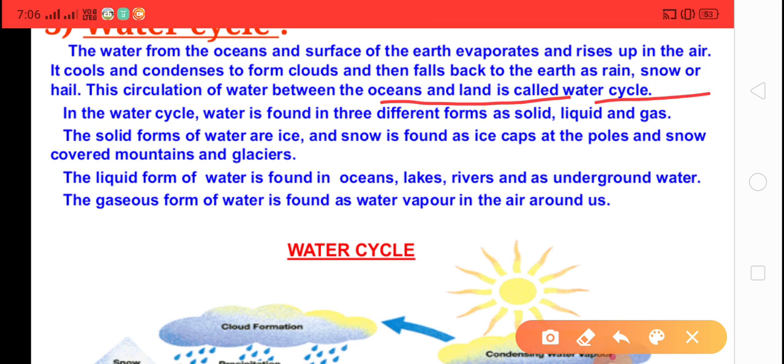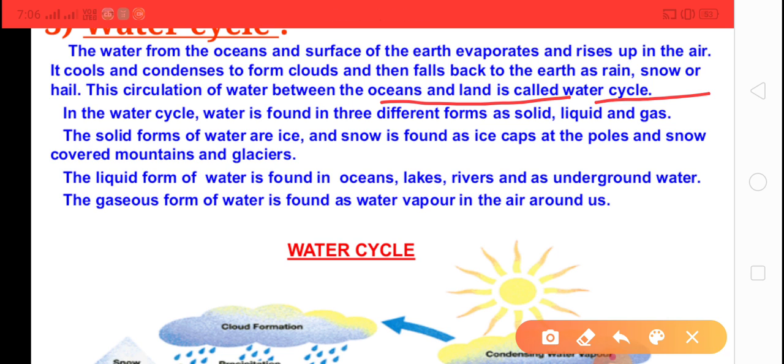Okay children, the water cycle is very simple, very easy. It has three steps. Number one, evaporation, when water heats up and rises up.